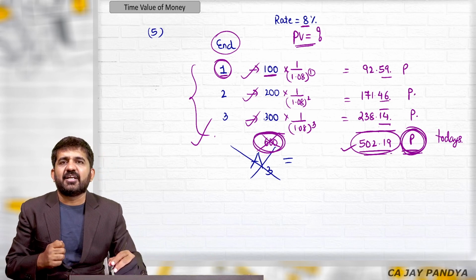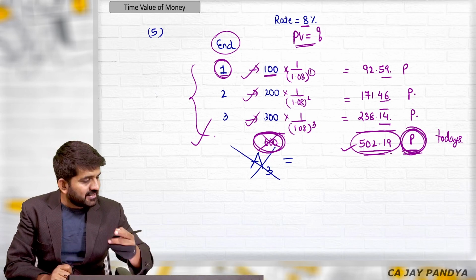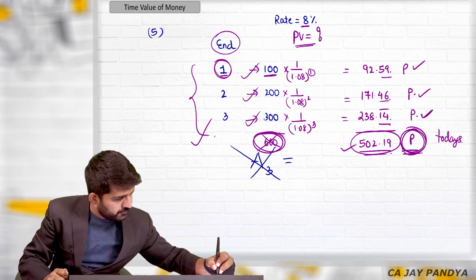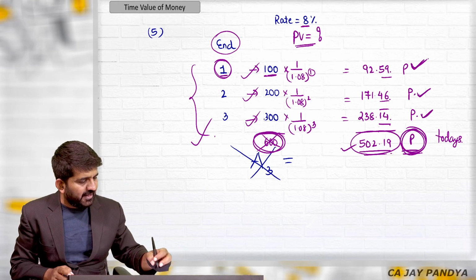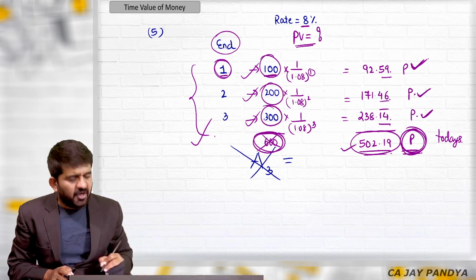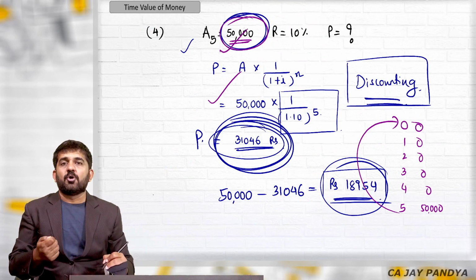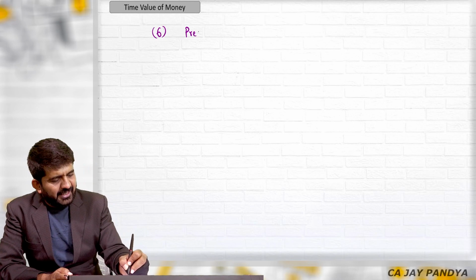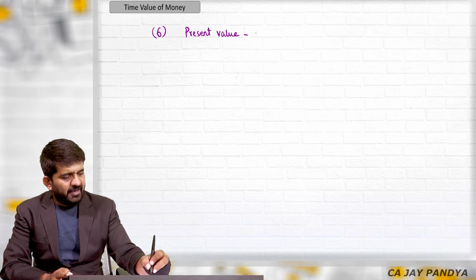These are category number 5 questions where you are not finding out future value. You are still finding out present value, but of different amounts rather than this one amount. Let us go to the 6th category of question. They are still present value questions,